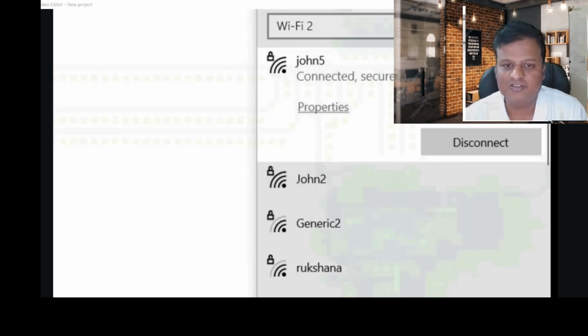What is ESSID? Here you can see this is my inbuilt laptop, and it is able to get the beacon signals of the John 5 router, John 2 router and generic router. These router signals come in the name of the ESSID. So John 5 is the ESSID of the John 5 network, and John 2 is the ESSID of the John 2 network.